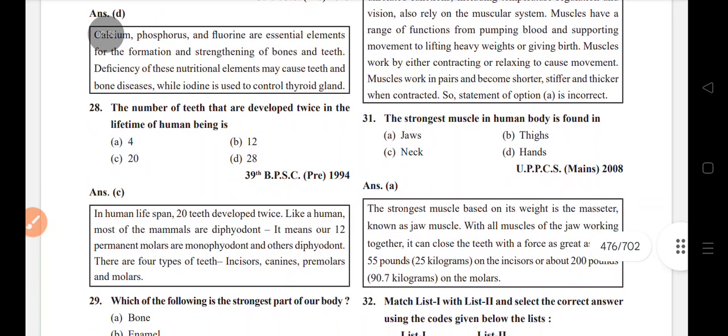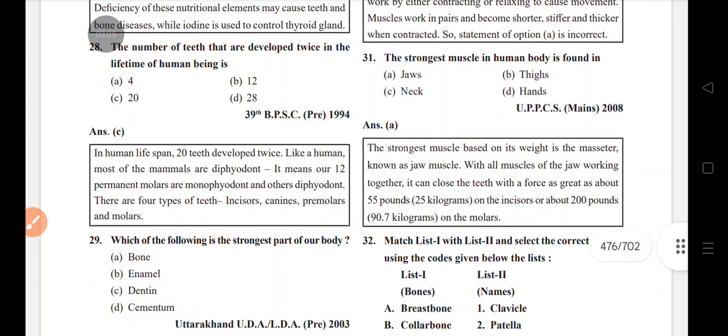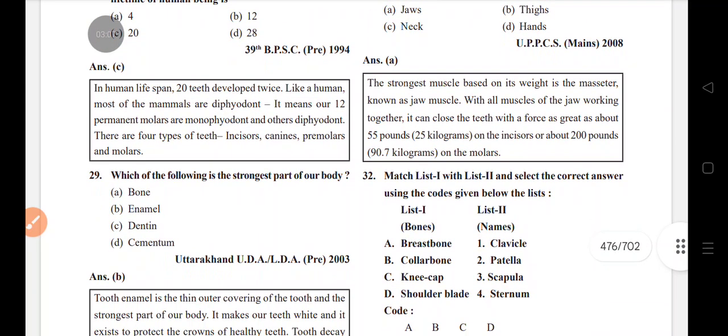The number of teeth are developed twice in the lifetime of a human being. 20. 12 permanent molar and are monophyletic. Other are 4 type of teeth: incisor, canine, premolar, molar. The strongest part of our body, enamel.